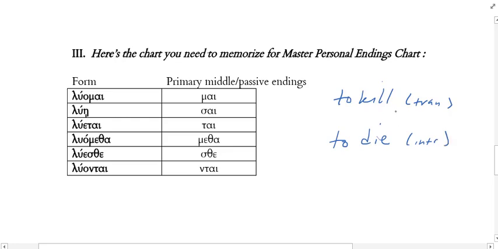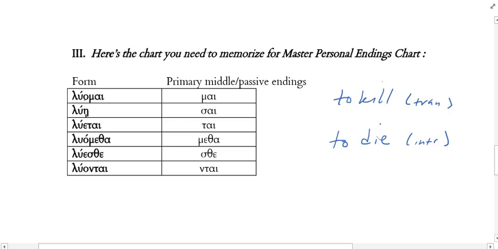So can I make to kill passive? Yes. John was killed, or John is killed. Can I make to die passive? No, I can't say John is died. All right? So in order to be truly passive, a verb needs to be transitive in the active voice. Okay, both of these are active, but only one of them is transitive.